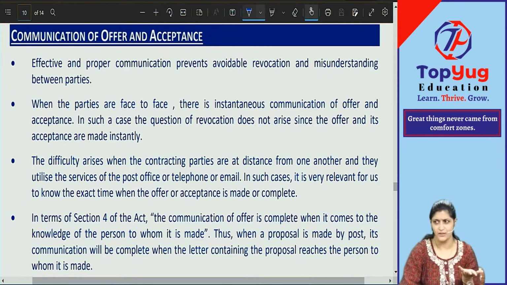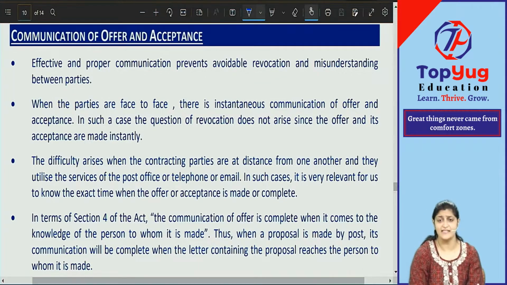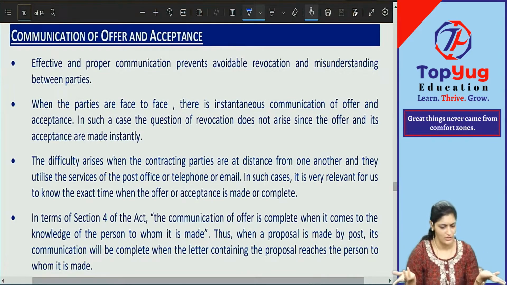Who are the parties here? Offerer and the acceptor. Yes or no? When parties are face to face, there is instantaneous communication. Instantaneous means immediate. I say I want to do this, you say yes, I will accept this, then finish. Contract came into existence. Yes or no? So there is instantaneous communication of offer and acceptance. In such a case, the question of revocation does not arise, since offer and its acceptance are made instantly.